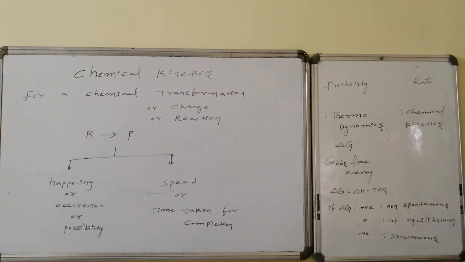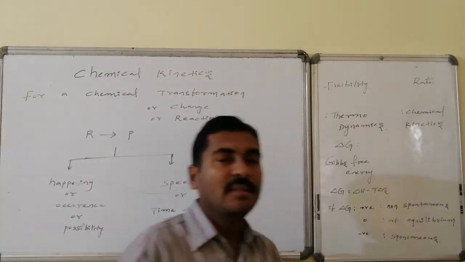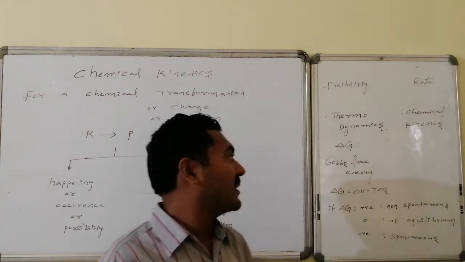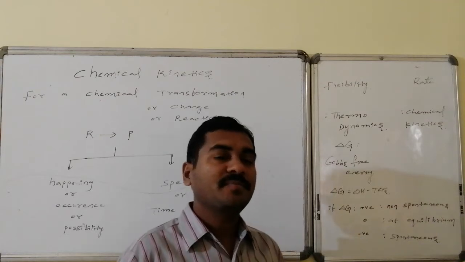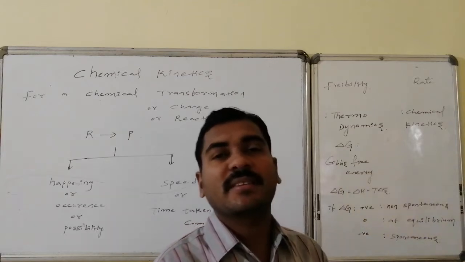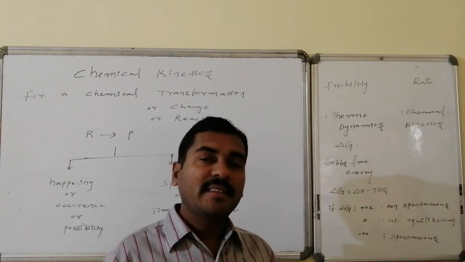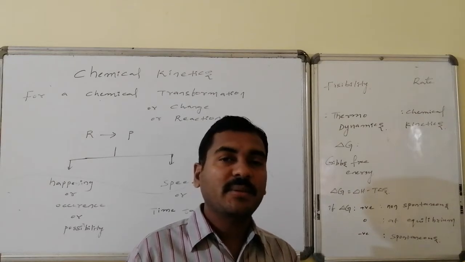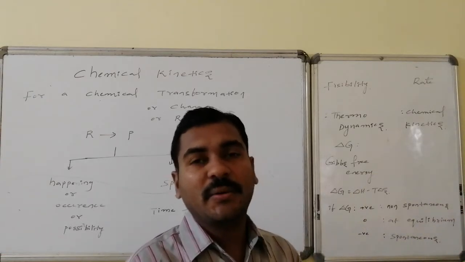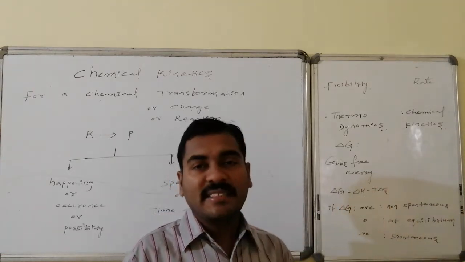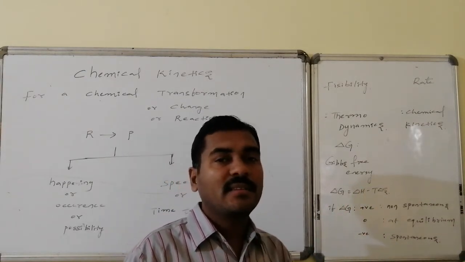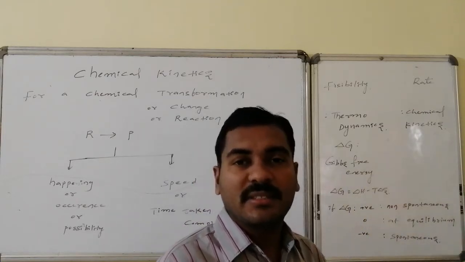The feasibility information coming from thermodynamics is given with a new symbol, delta G, which is known as the free energy of the reaction or Gibbs free energy of the transformation. This Gibbs free energy gives the information about the possibility of the reaction, and delta G is related to the other thermodynamic properties like delta H as well as delta S, entropy, where delta G is equal to delta H minus T delta S.